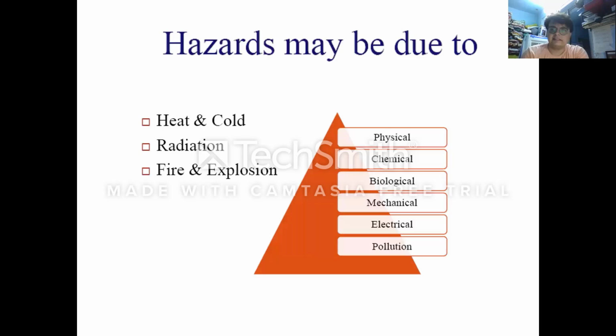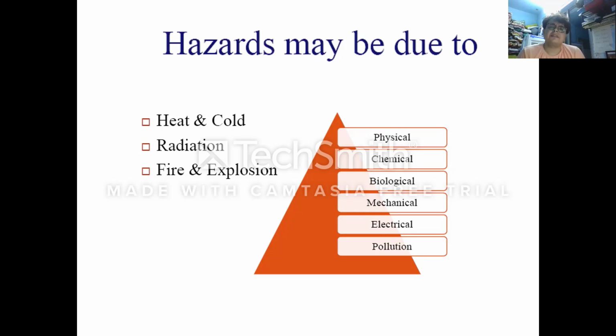Next. Hazards may be mainly due to heat and cold, radiation, and fire and explosion. Because of the changes in temperature, the high radiation that we get from the sun, and fire and explosion, which mainly occur in industries, these are the causes of hazards.